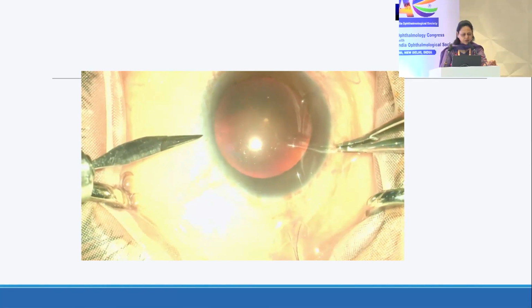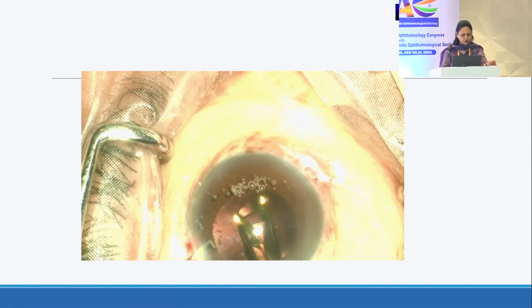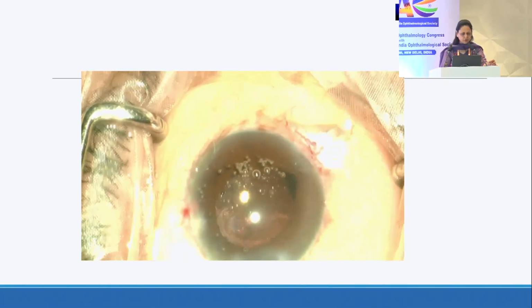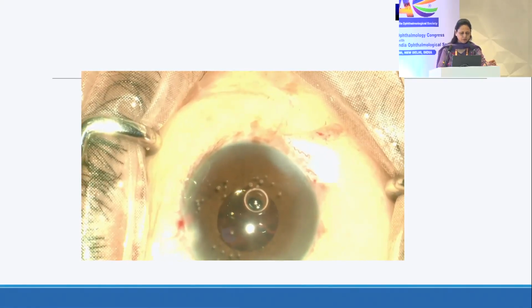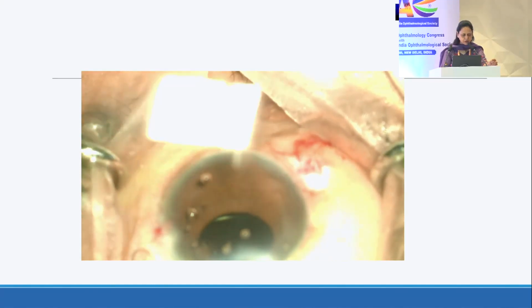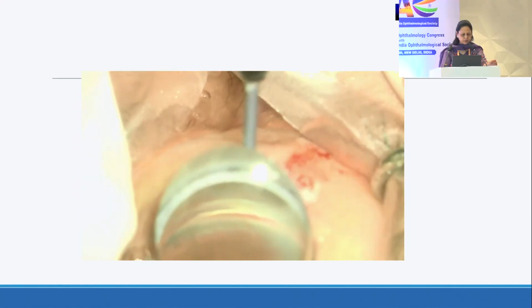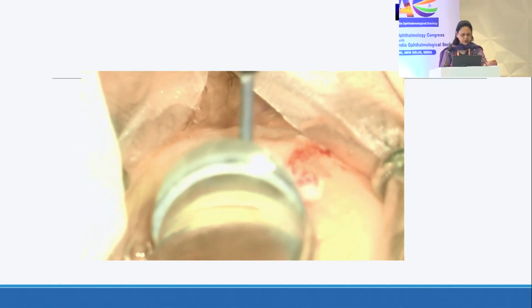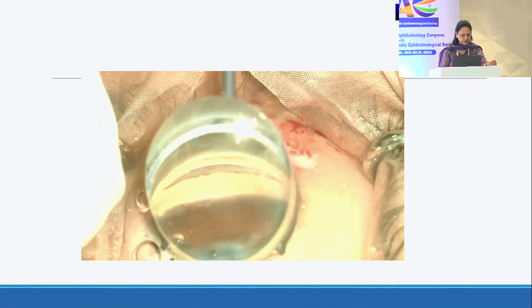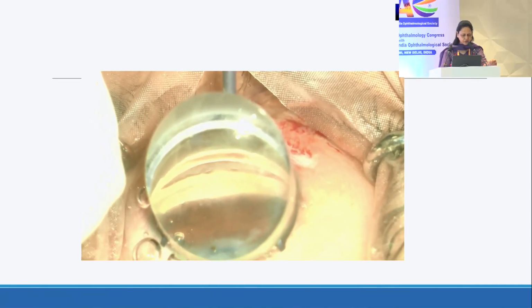So in this case, if you see, after performing the phacoemulsification and the lens placement, a copious amount of visco is put over the cornea. The gonio lens is placed. I generally use the Swan-Jacob lens. Now see the angle structures which are clearly visible here.